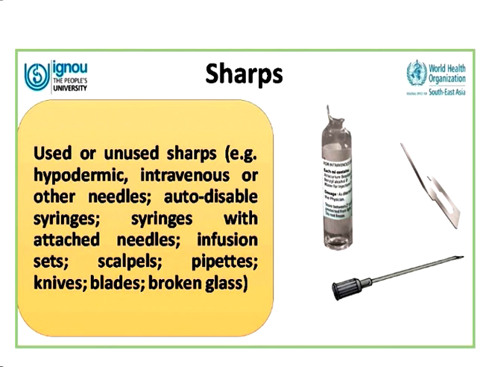We also have other kinds of sharps, for example pipettes, knives, blades, and also broken glass. Because all these are used for patient care, they can be contaminated with the blood or body fluids of the patient. So they are considered both hazardous as well as infectious.